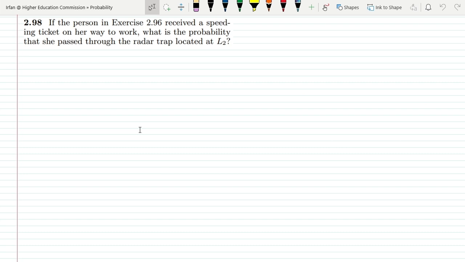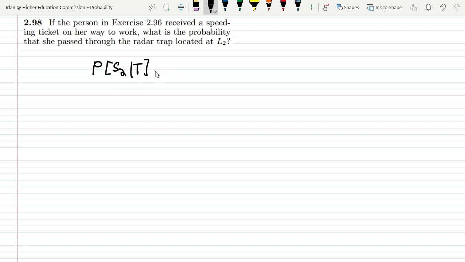So this is question 2.98, and the statement it has is, if the person in exercise 2.96 receives a speeding ticket on her way to work, what is the probability that she passed through the radar trap located at L2? I want to find out the probability that it is trapped at S2, given that she has received the speeding ticket on her way. So it has already been trapped.